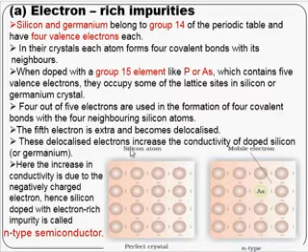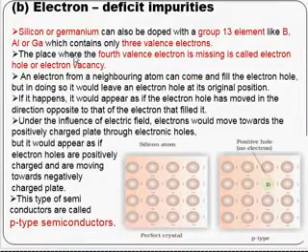The delocalized electrons increase the conductivity of doped silicon, or germanium if it is a germanium atom. Here the increase in conductivity is due to the negatively charged electron. Hence, silicon doped with an electron rich impurity is called an n-type semiconductor.